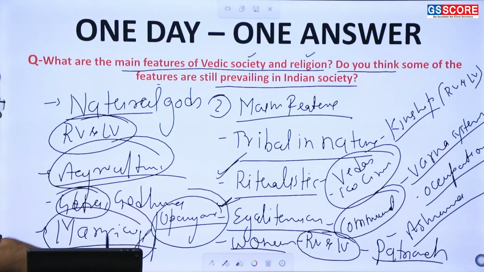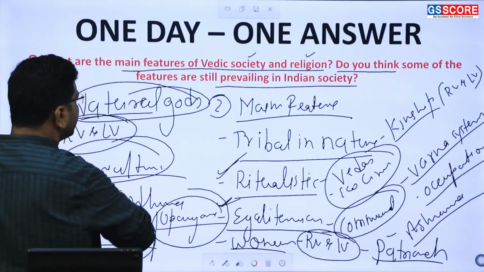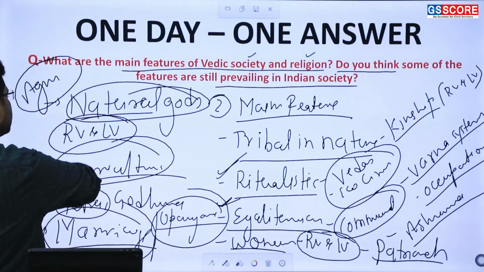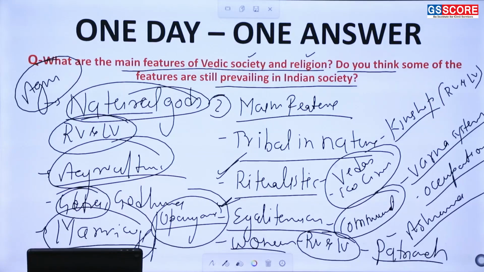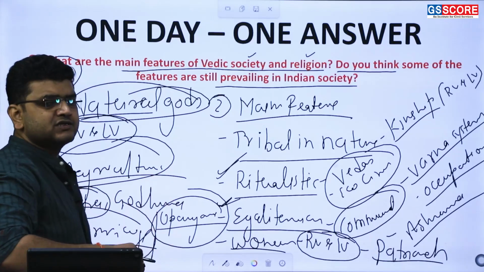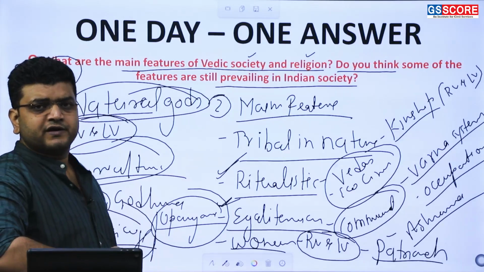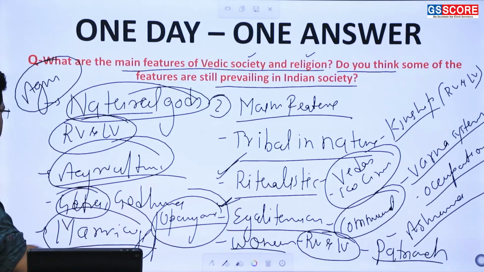Of course, the natural gods we are also worshipping in our yagna. The importance of Agni is still present. Agni is taken as the messenger of God. The fire and the smoke from the Agni go towards the sky and give the message of the performer of the yagna to the gods. That is the basic concept of Agni. Agni is very much used nowadays.